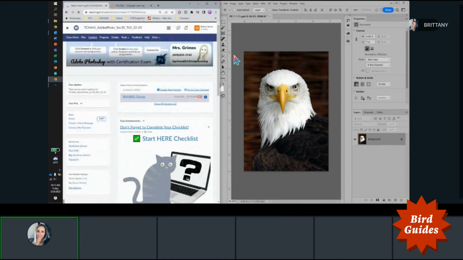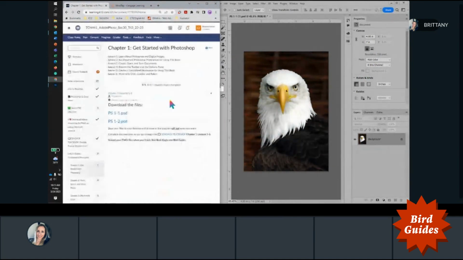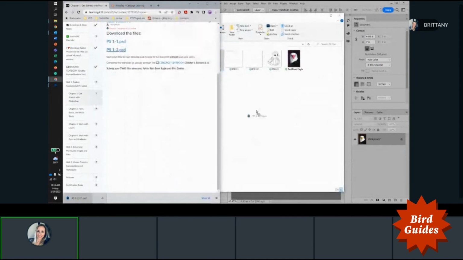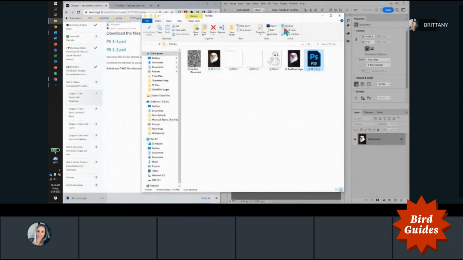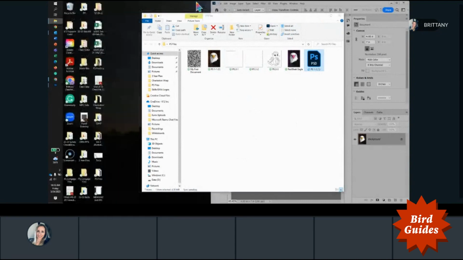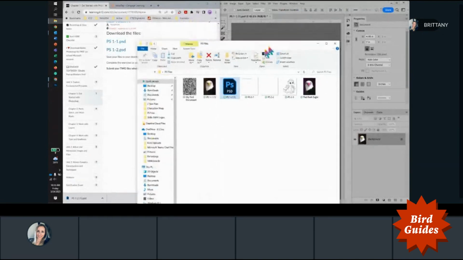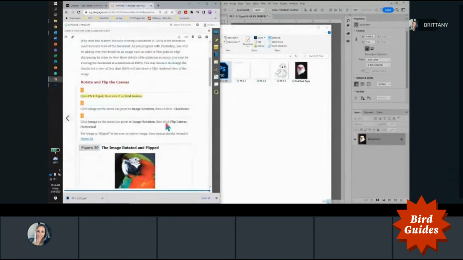Then we go under Content, and then Chapter 1, Lessons 1 through 6, P1-2. I click it, it downloads. And then I can just drag it into my folder. Okay.